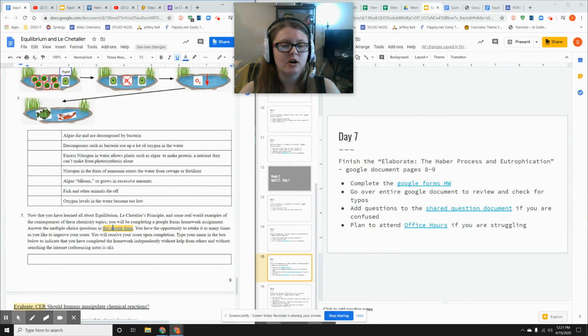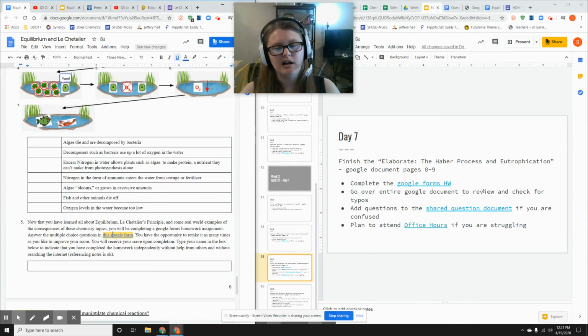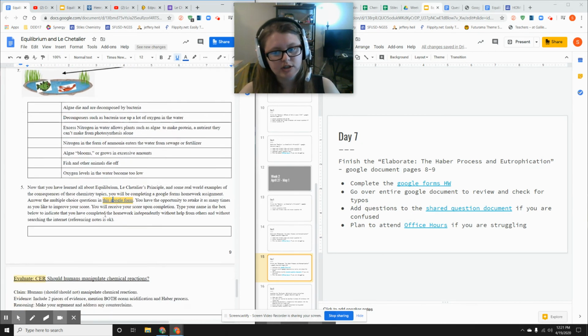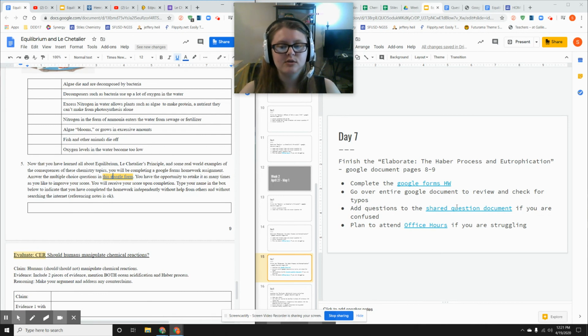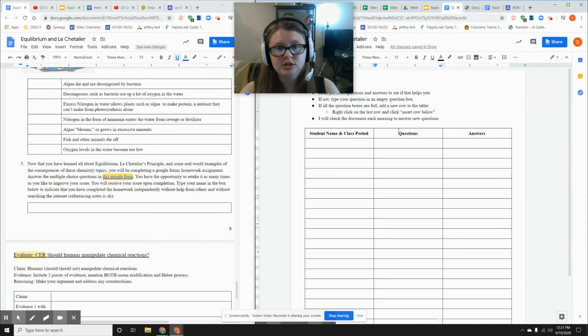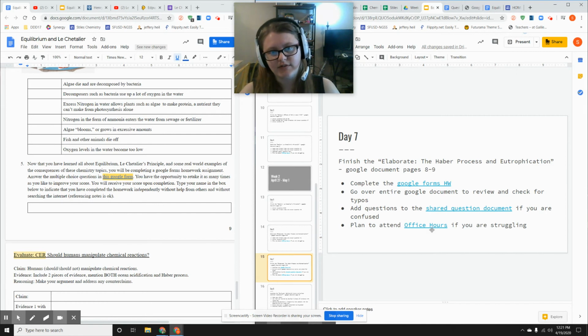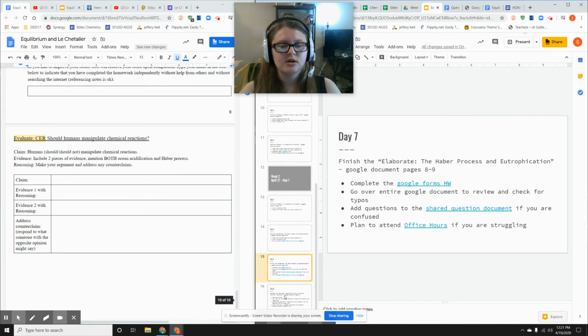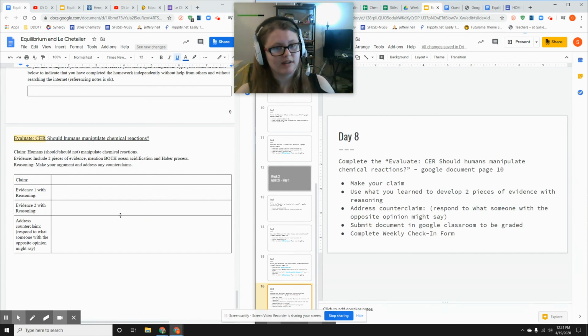Then you want to go back over this whole document, make sure there are no typos and that you finished all the questions. Once again, you could add questions to this shared question document if you're confused, or sign up for office hours. Okay, we're almost done, so you're trying to make sure you've got everything. So the last thing you're going to do on day 8 is the evaluate.